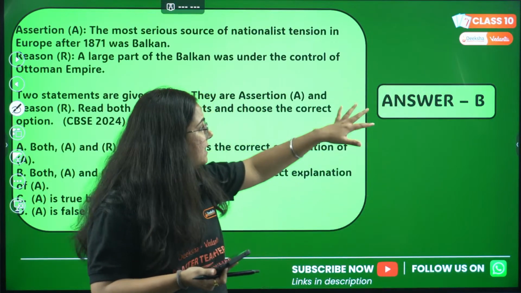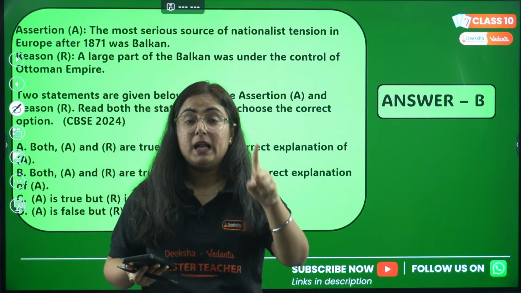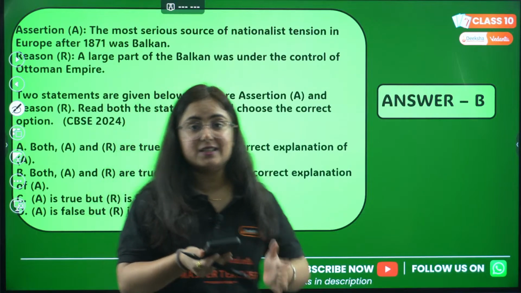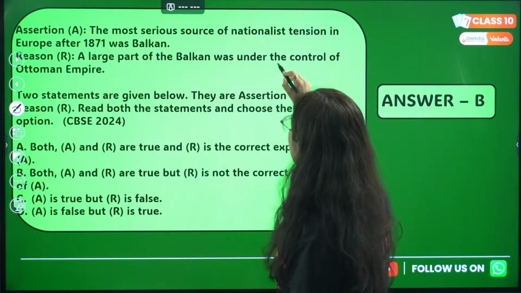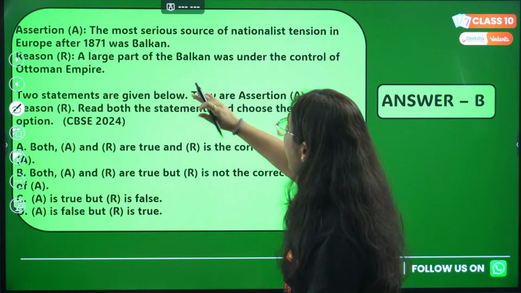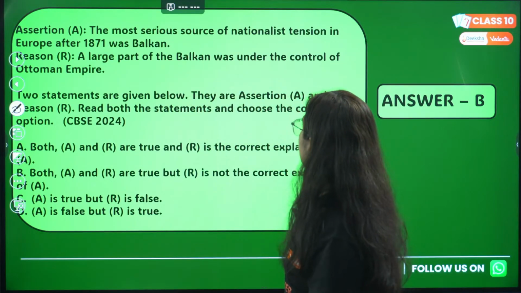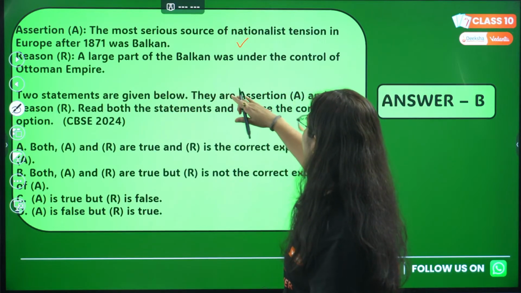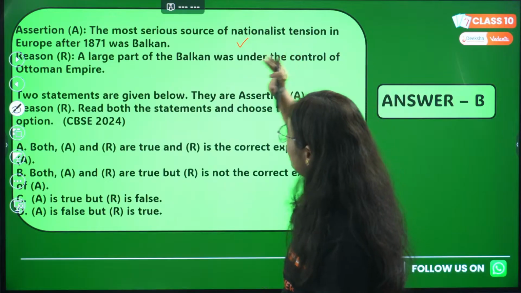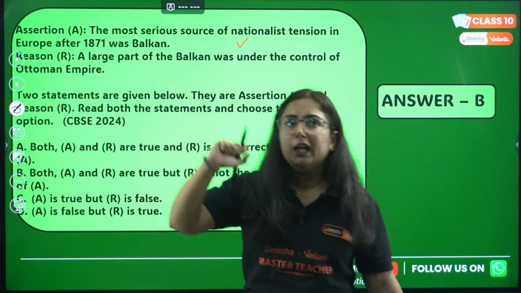So the answer is B. Why? Now pay attention, why is the answer B? Let's check. The most serious source of nationalist tension in Europe after 1871 was Balkan. Okay, this is correct. The large part of the Balkan region was under the control of the Ottoman Empire.